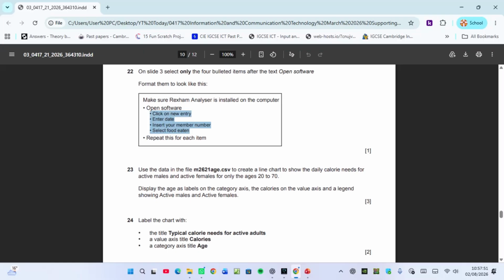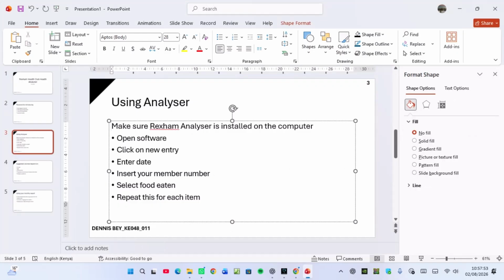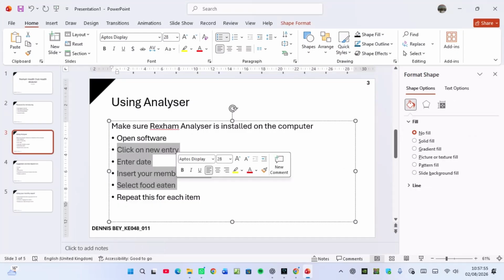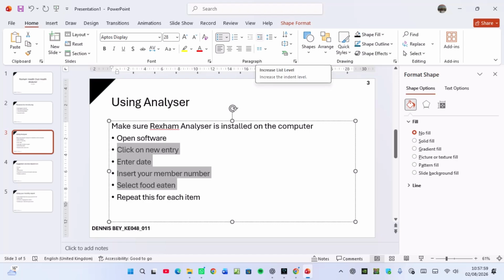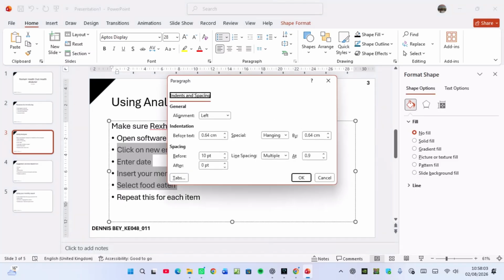So what I'll do, I'll go there. I select from here to there. Those are 4. 1, 2, 3, 4. And then I demote them by using this. Or you can come to here and then indentation. There is hanging, there is multiple, there is line. So what I could do, I could increase on the ruler.